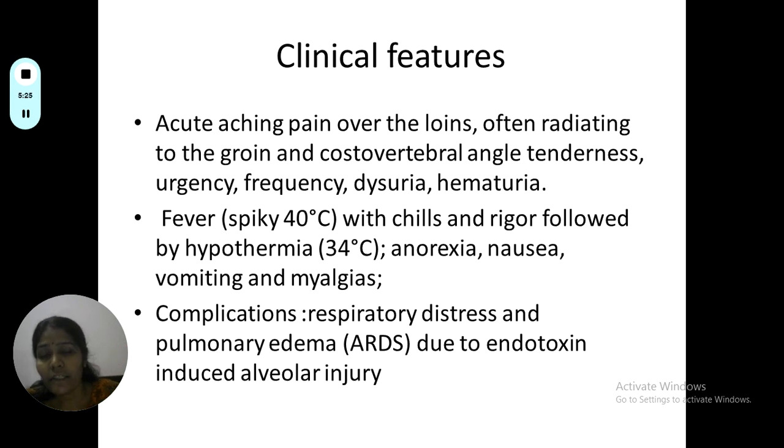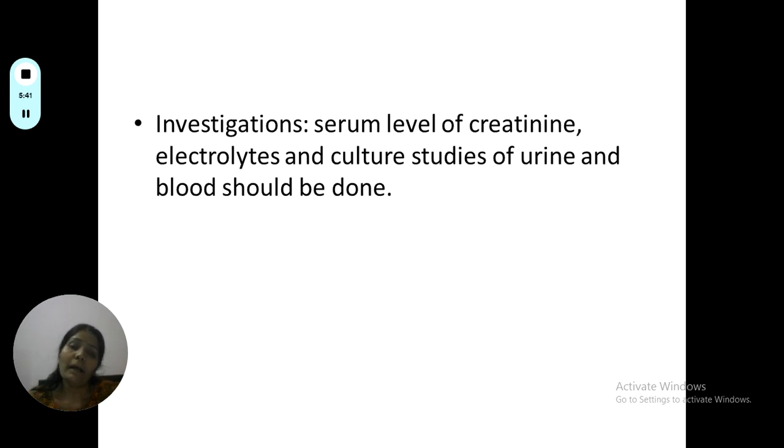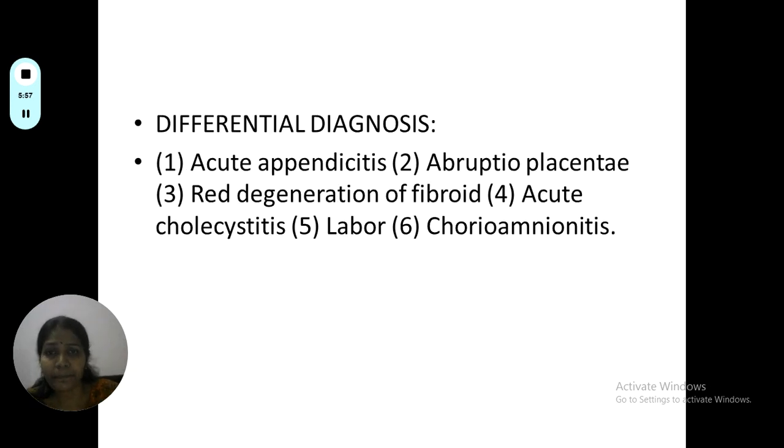So what are the complications that can occur due to pyelonephritis? It is ARDS or acute respiratory distress syndrome due to endotoxin release, as well as organ dysfunction because of the endotoxin release and organ injury. So how are we investigating? We start with checking the levels of creatinine because there is renal injury, electrolytes, and culture studies of urine and blood should be done to identify the organism and treat the source of infection.